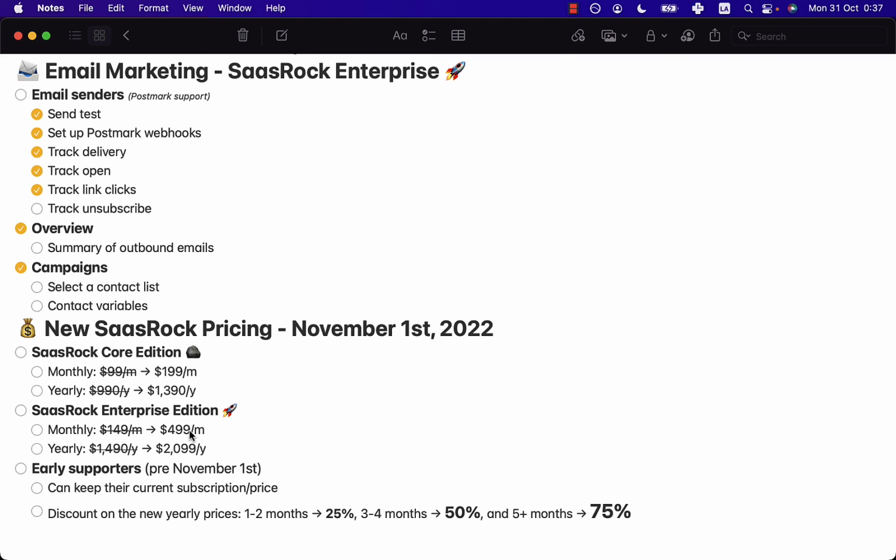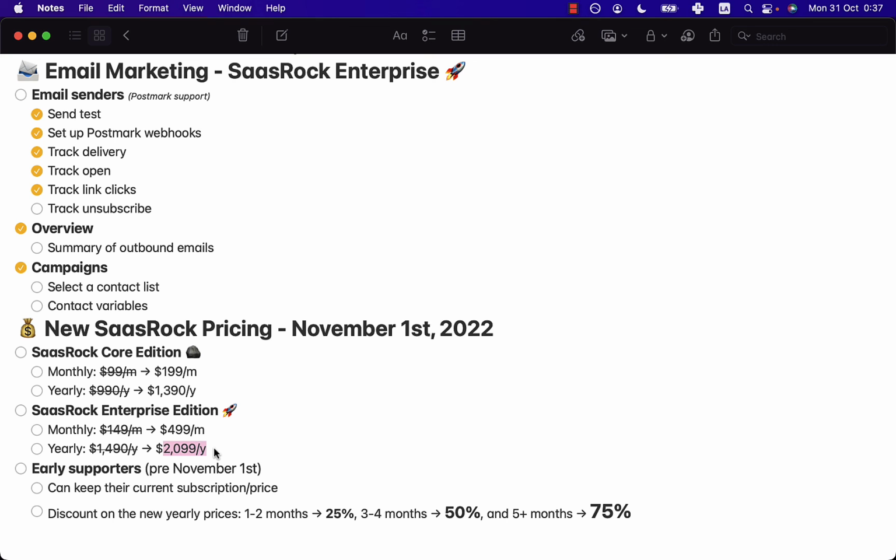So the monthly still makes sense. So you can subscribe, cancel, come back in 6 months and subscribe again to get the latest update, or subscribe for a full year and be active on the Discord channel and on the GitHub repository and give feedback and be involved in your SaaS.